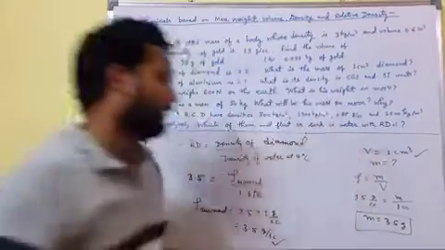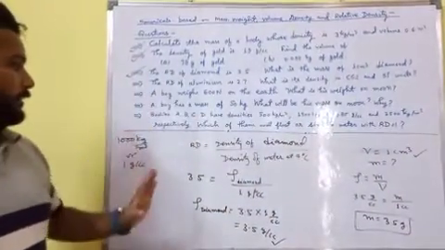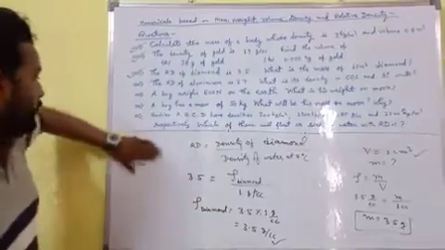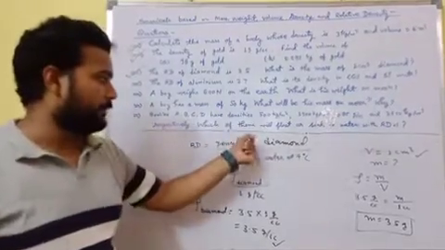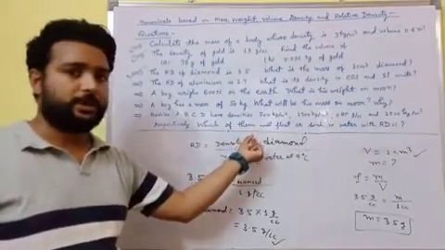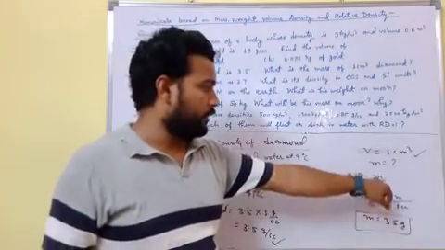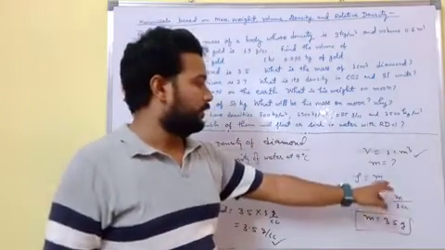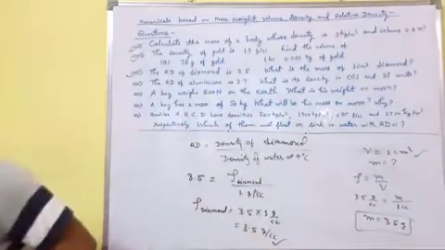This is the mass of that diamond. In this question, first write the formula of RD and find the density of diamond. Then, putting the value of density in the formula rho equals m by v, we can find the value of m.